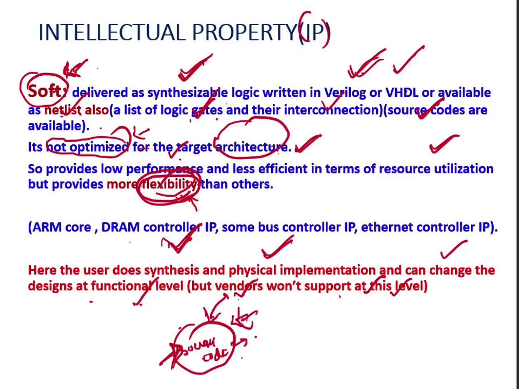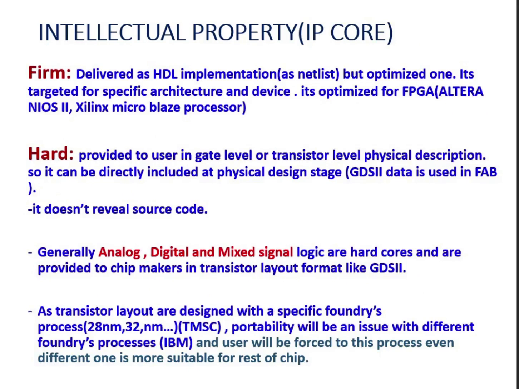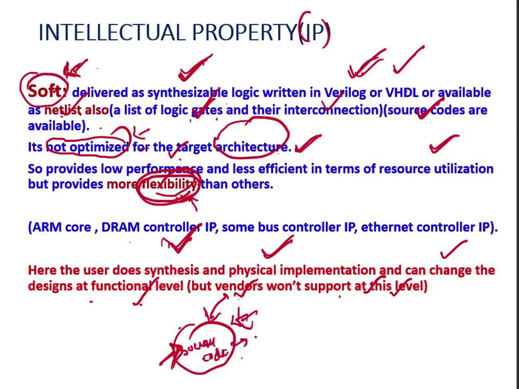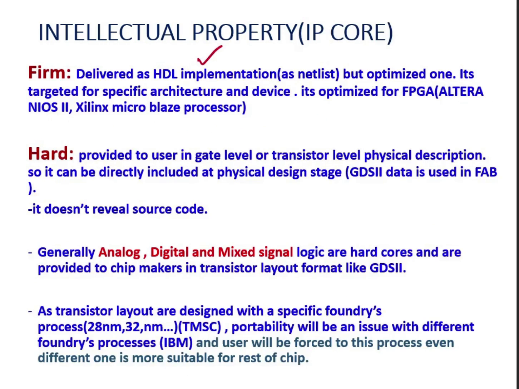The next one is the firm IP. And what is firm IP? Firm IPs are delivered as HDL implementation. See, soft IP is also delivered as HDL implementation. Either they will provide the HDL implementation, the RTL code, the Verilog or VHDL code, or the netlist, and it is not optimized. But in case of firm IP, it will be delivered as HDL implementation, meaning again they will provide either Verilog or VHDL code or netlist, but this time it is more optimized. Soft IPs are not optimized, but firm IPs are optimized.